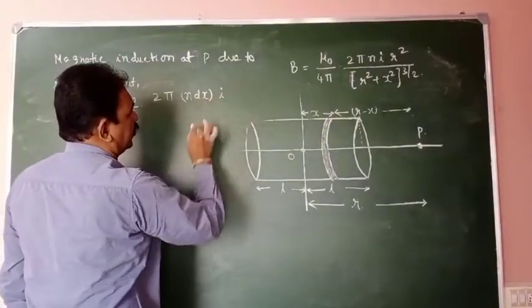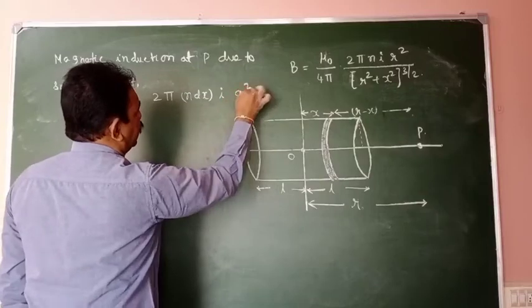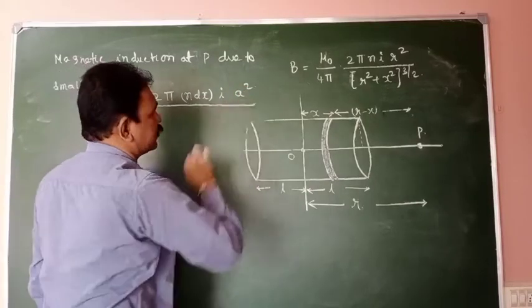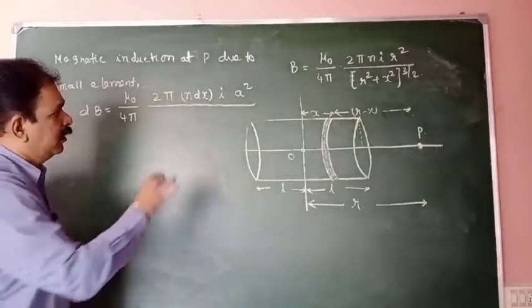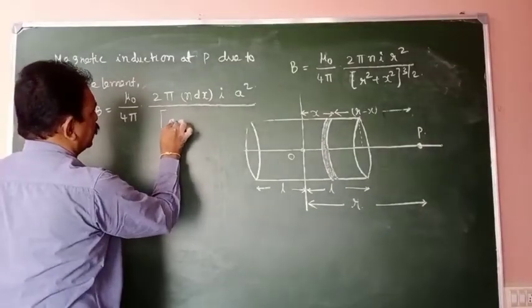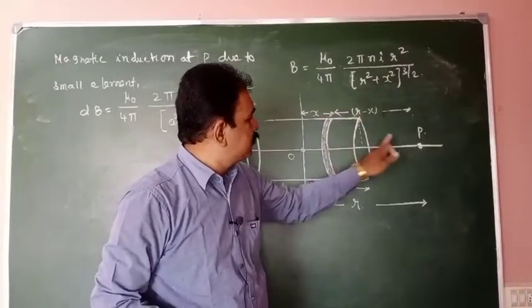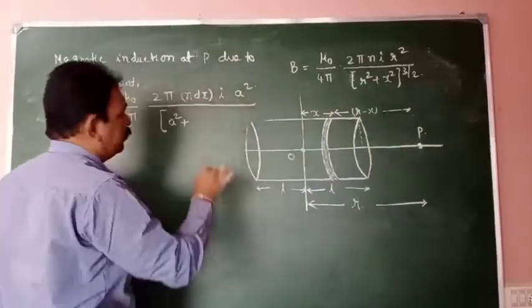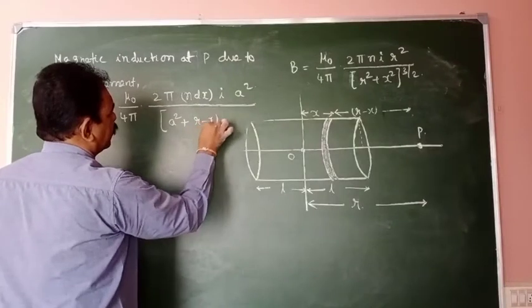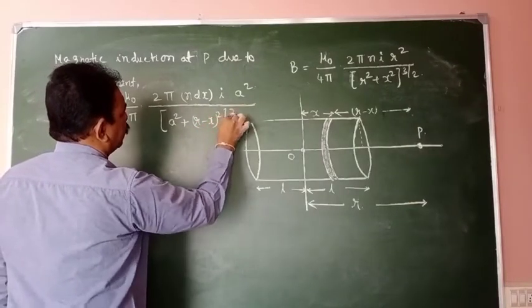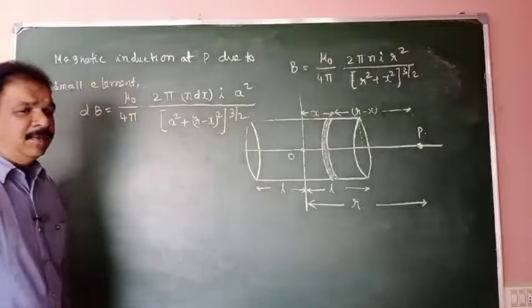I is current, r is radius. Here the radius is a, so r becomes a. x is the distance. This distance is how much? (R minus x) whole square, whole power 3 by 2.